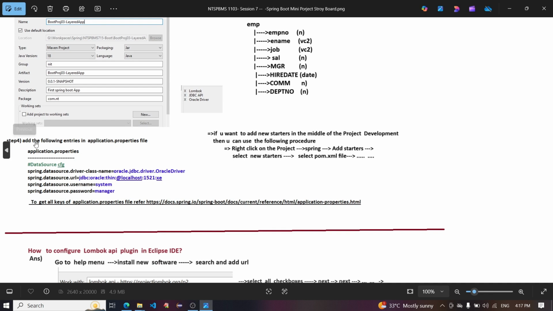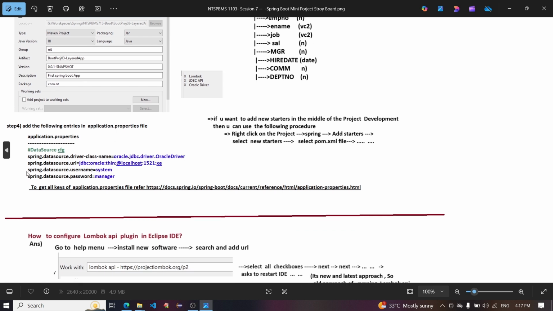So step 4, add the following entries in application.properties. These are the SQL properties: driver class name, URL, username, password.